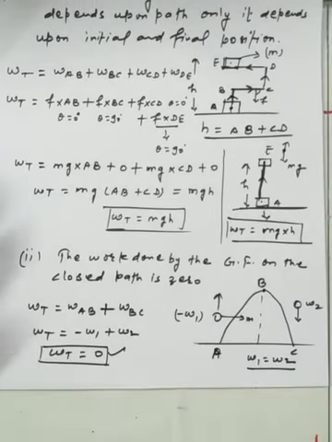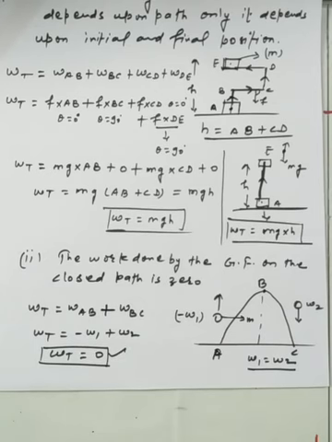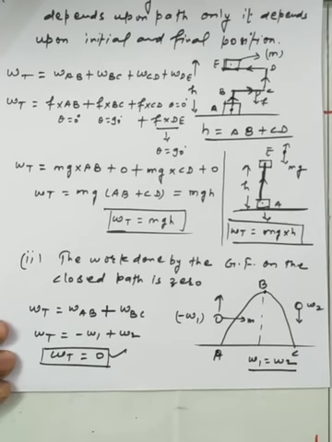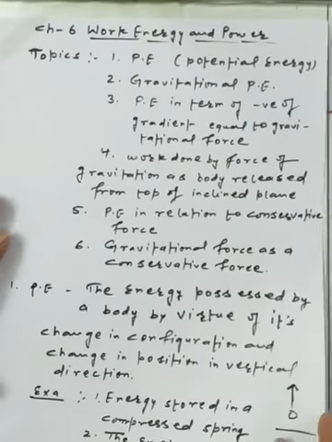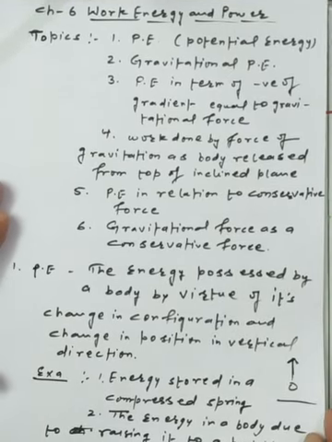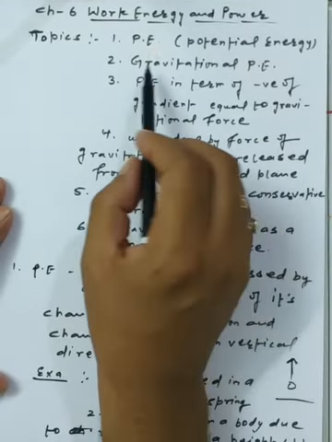So in addition we can say that the gravitational force is a conservative force. There are many examples of conservative forces: the electrostatic force is a conservative force, and the spring force is a conservative force, which we will discuss in the part on the potential energy of the spring. So this is all the basics about potential energy, and we have discussed potential energy in terms of various references.